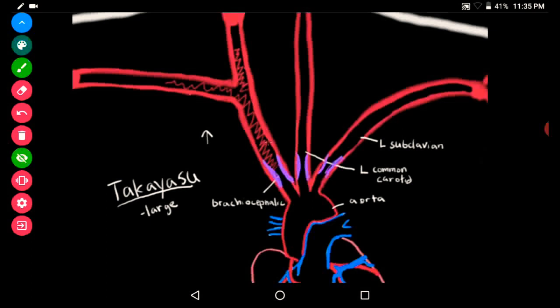The third most affected is the aorta: arch of aorta, thoracic aorta or descending aorta. Other vessels can also be affected. Here we can see granulomatous inflammation in the vessel wall. As a result, the lumen is decreased and the blood flowing through the lumen is also decreased, so there will be decreased perfusion through these arteries.